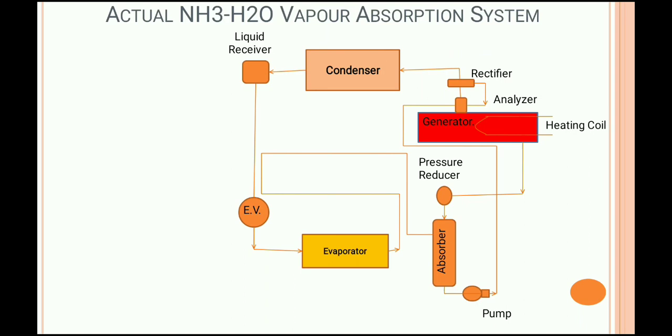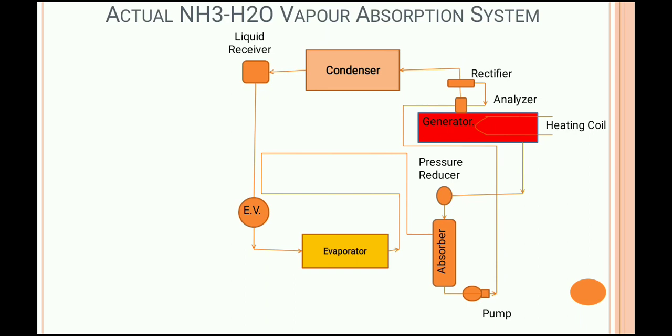Okay, therefore our objective is what? We have to decrease the temperature of the weak solution of NH3 which is coming out from the generator and goes to the absorber. First one. Second one is what? The rich solution which goes to the generator from the pump.